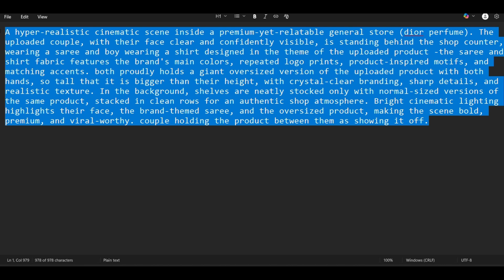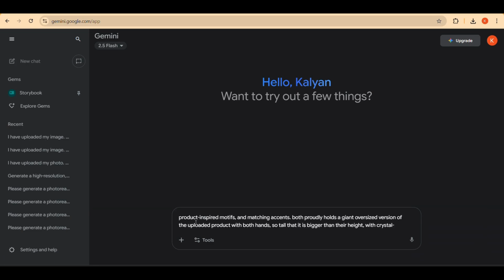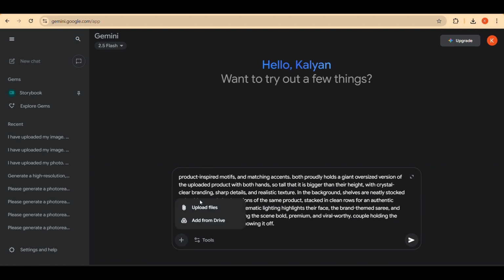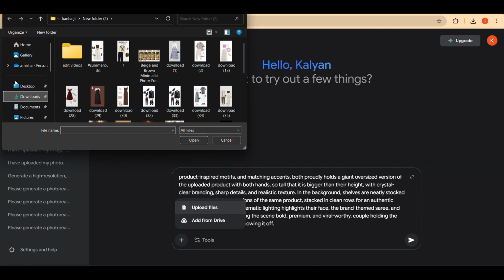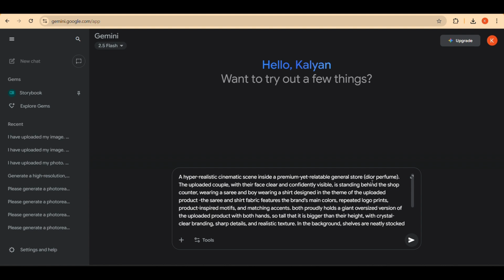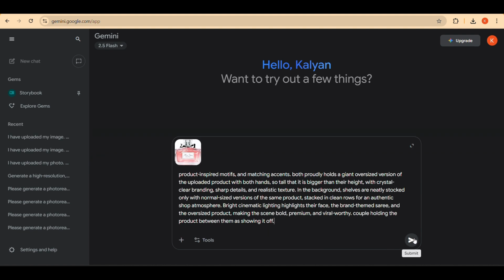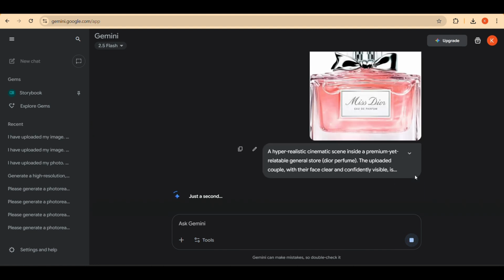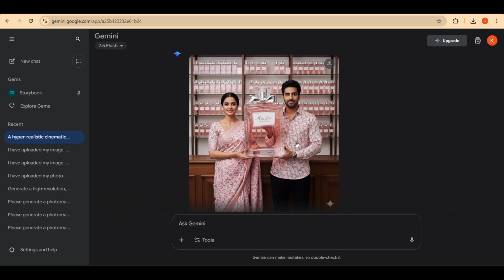Now I have a pre-prepared prompt for generating an image. Copy and paste it onto Google Nano Banana. Then upload your product image from here. Then mention the product's name or a little detail in the bracket. And simply generate. Our image is ready.